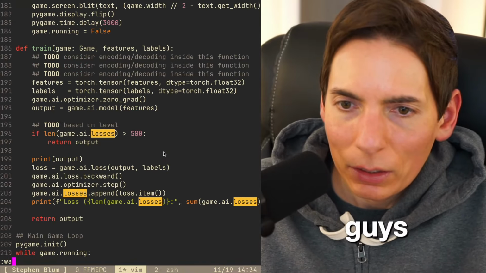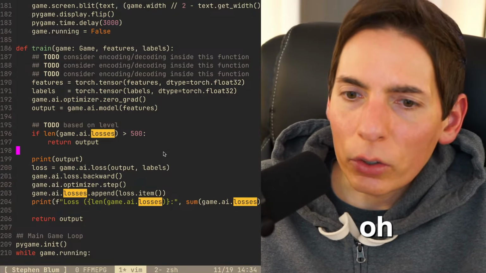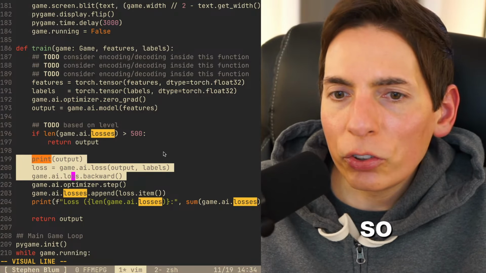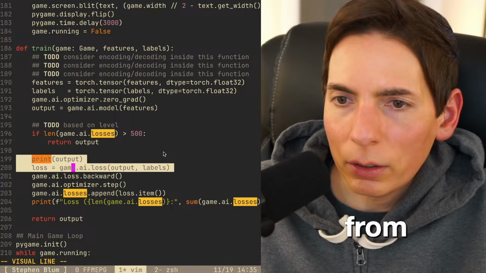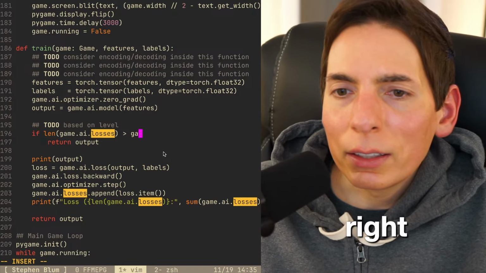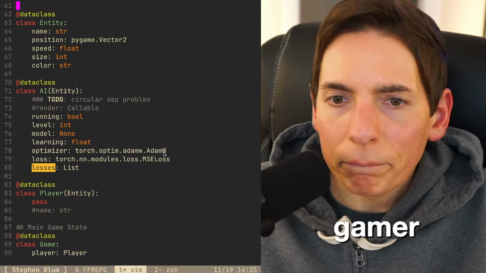You guys. Okay, so return. Oh, right. Okay, so blah, blah, blah. Looks good. Okay, so this stops the AI from learning based on the level. So actually, let's do this now. All right. Game.level. Wait, is level in game or AI?